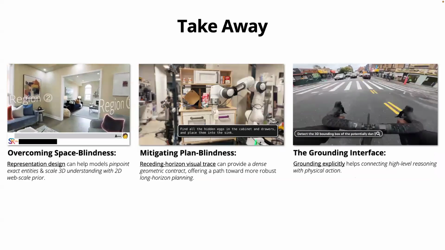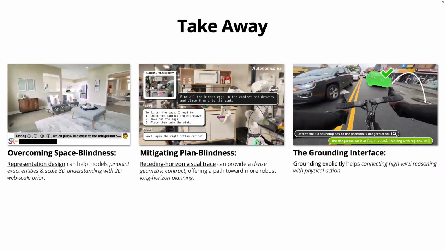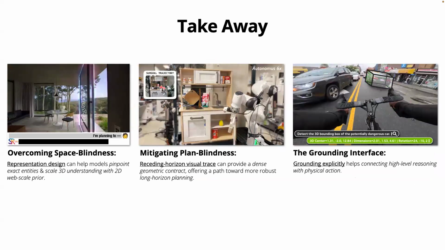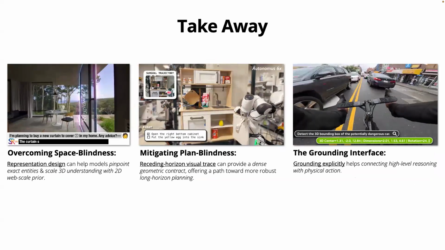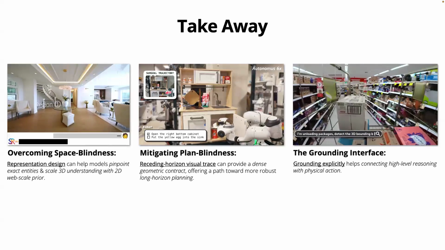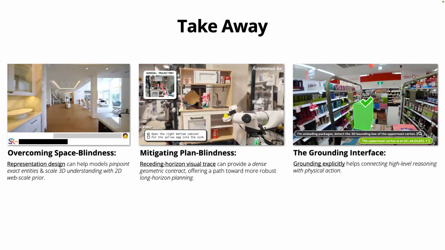Basically, that's all. To conclude, there are three main takeaways from our work. First, to overcome space blindness, a good representation design can help the models pinpoint the exact physical entities, and a good representation can also help the model scale up better.